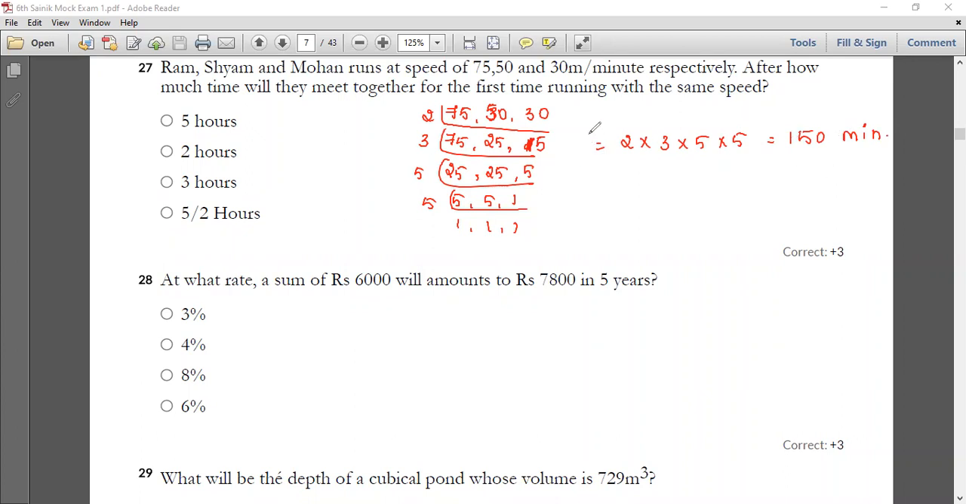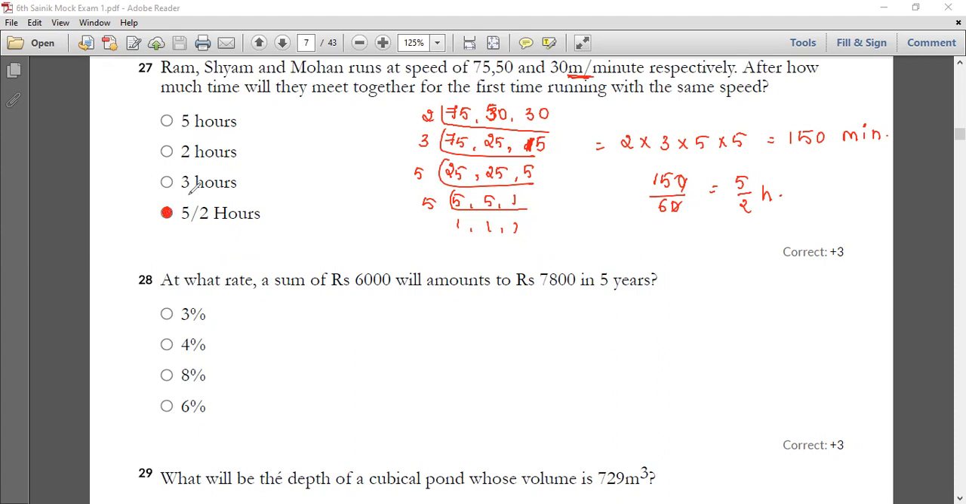So that is your LCM, and they're asking at what time they will meet. Everything they have given is in minutes, so 150 minutes can be converted into hours. Why do you have to convert into hours? Because if you see the options, your options are in hours. So 150 divided by 60, you get 5 by 2 hours. So that's the reason your option D, that is your fourth one, is the correct answer.